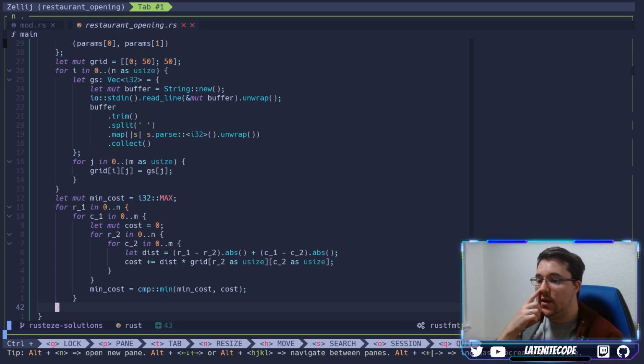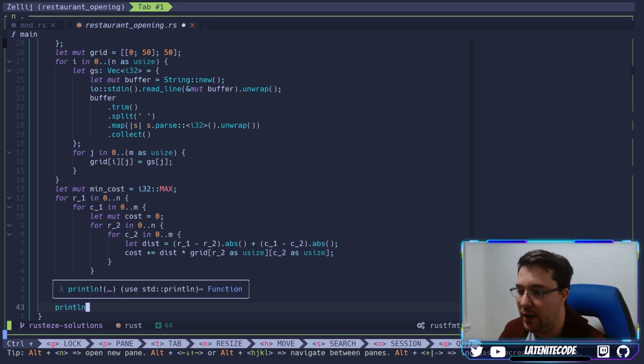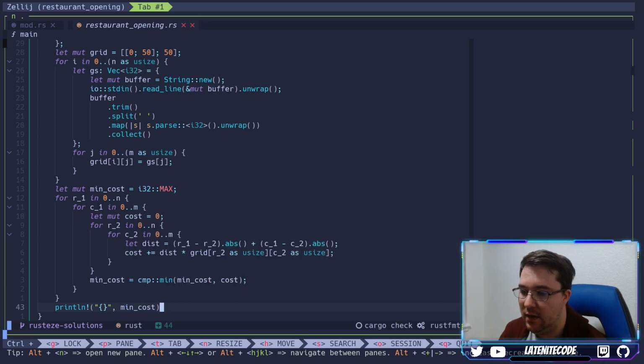So again, here's what happens. We go through every R1C1 pair. That's a particular cell, where we're going to try to put our restaurant. Then we go through every R2C2 pair and calculate the cost, which is going to be distance times grid value, add all of that up, and then just see if we have a minimum. Afterwards, we just print line our min cost, and that's going to operate as our solution.